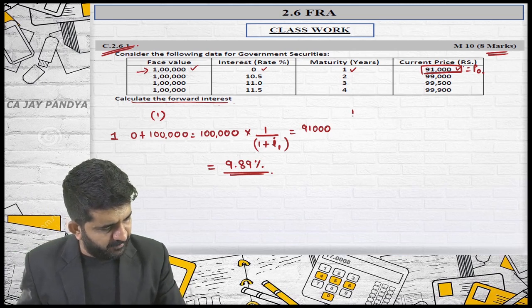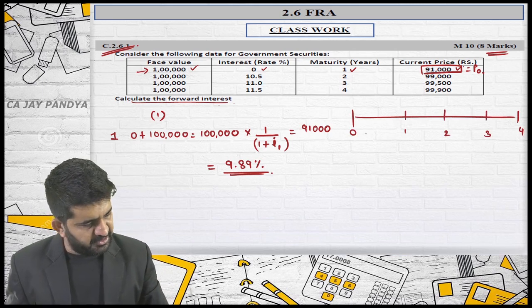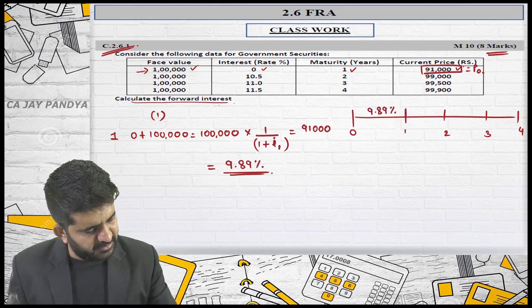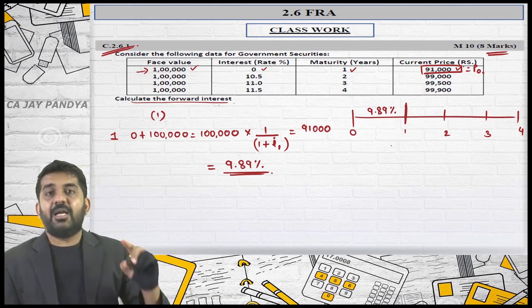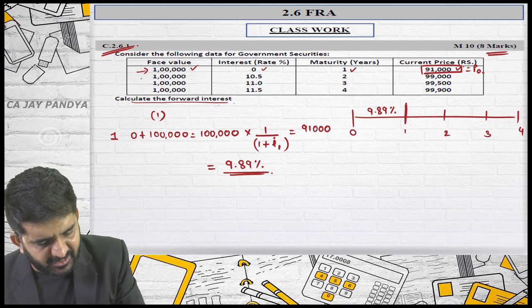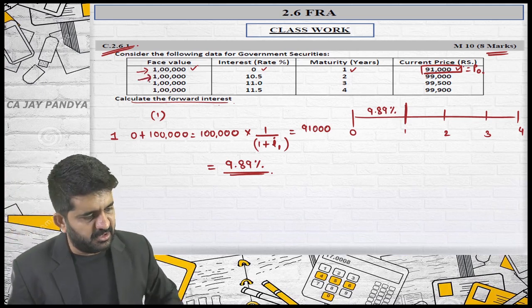There are 4 years, so I am drawing a number line for 4 years. 0, 1, 2, 3 and 4. I have got first year's rate, which is 9.89%. Let me find out second year's rate. If I want to find out second year's rate, I need to take the security into consideration. Is it alright?